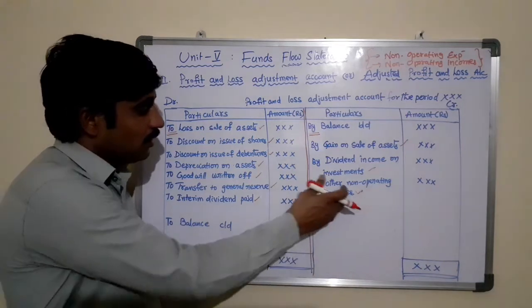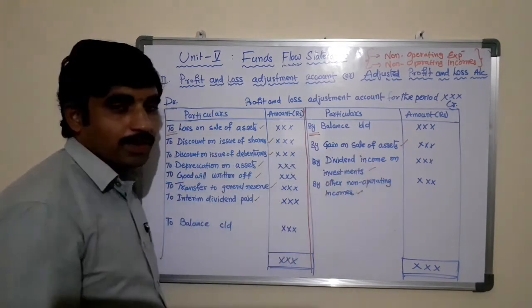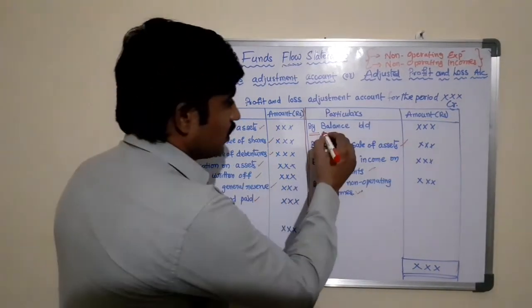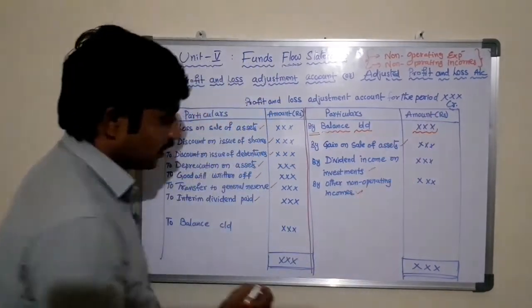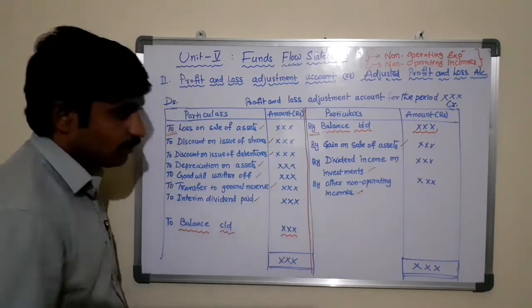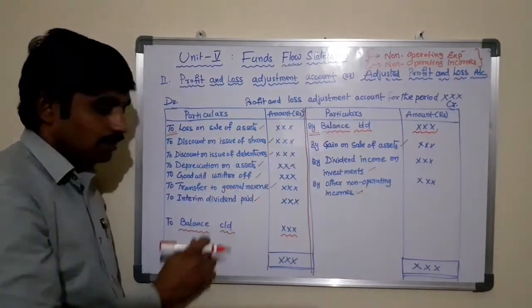So these two are the non-operating expenses and non-operating incomes. Apart from these, there are two important items in the profit and loss adjustment account, that is balance carried down and balance brought down.